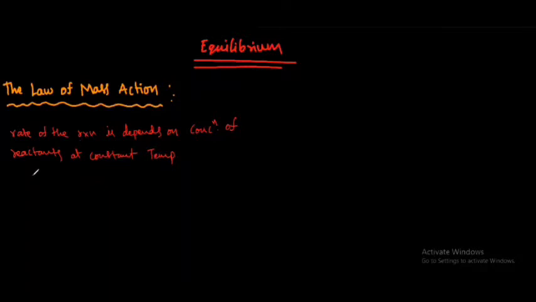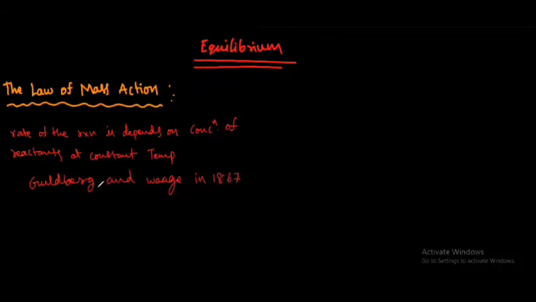This law was stated by Goldberg and Waage in 1867.